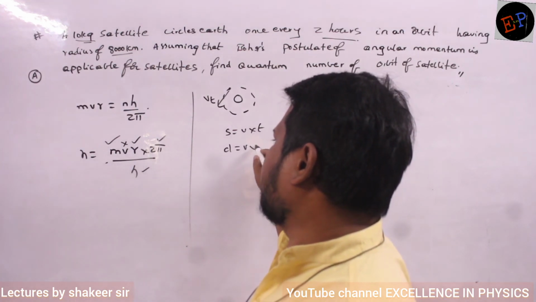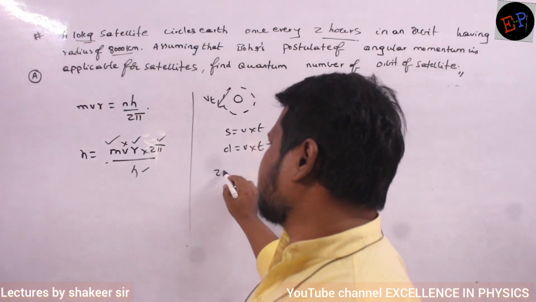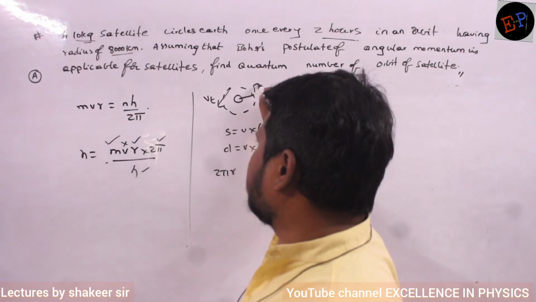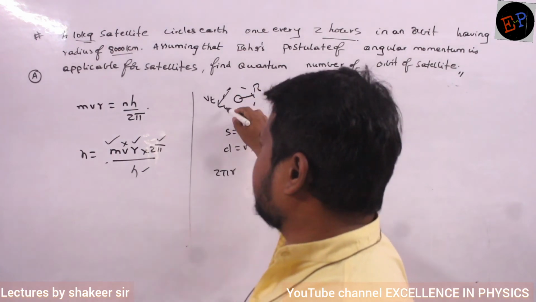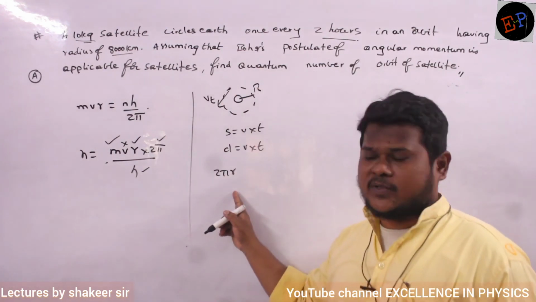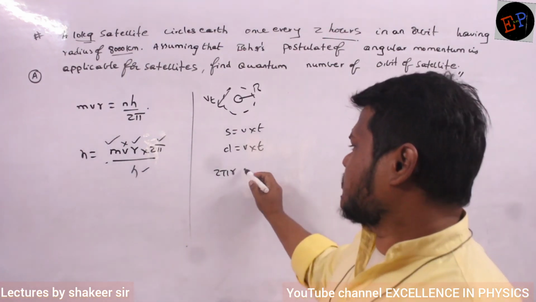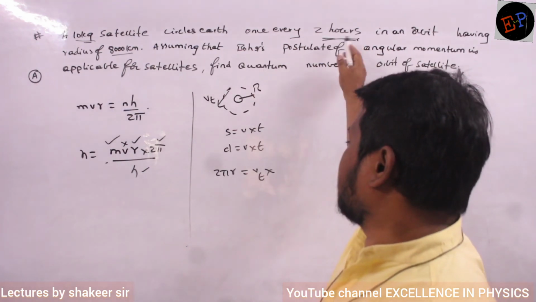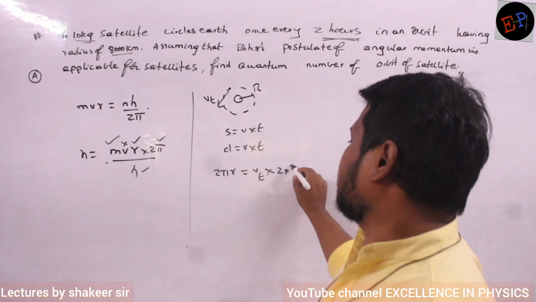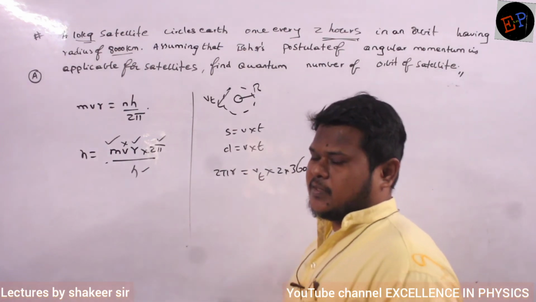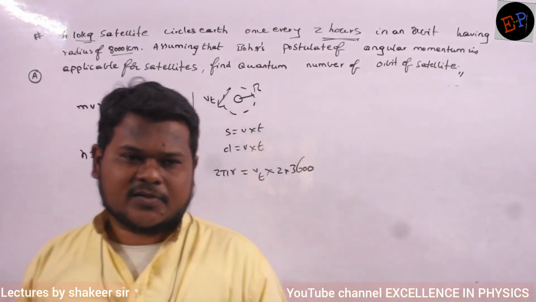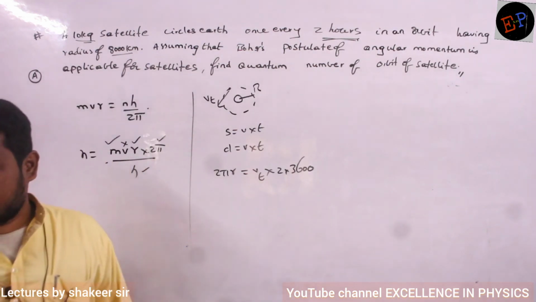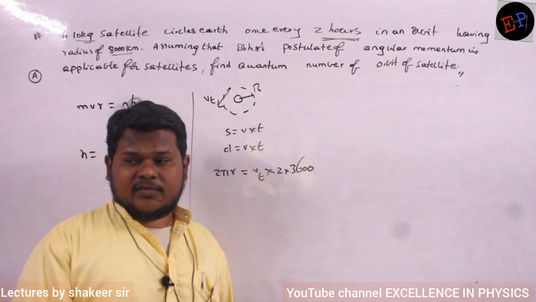So distance is equal to speed into time. Distance is nothing but 2 pi r, the circumference of this circle. Radius is given, capital R. So therefore, the length of this circle is 2 pi r. Speed is the tangential speed, multiplied by the time, which is already given: 2 hours. So 2 into 3600 seconds, since 1 hour is equal to 3600 seconds. You should not substitute only 2 here. Hours is not the SI unit of time. Seconds is the SI unit of time.